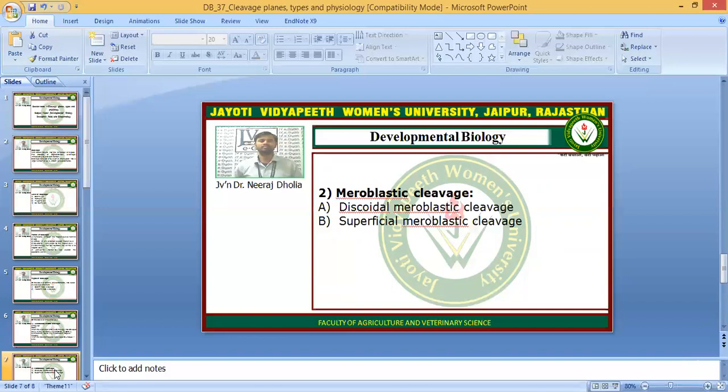Because the cytoplasm occurs only in the periphery, the cleavage divisions and the formation of the blastomeres occur only in the periphery. So this type of cell division or cleavage division is known as the superficial meroblastic cleavage.